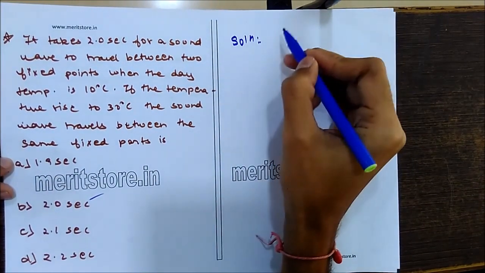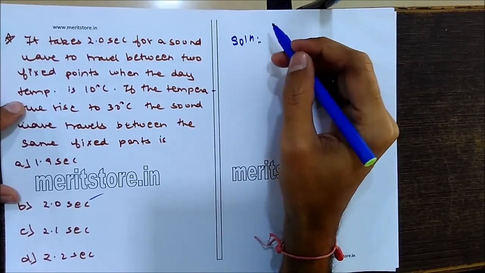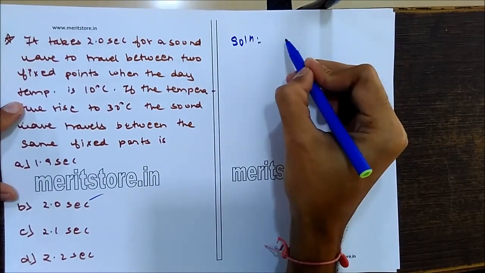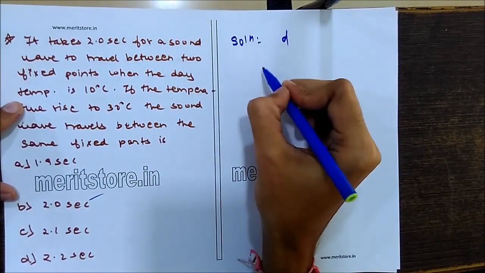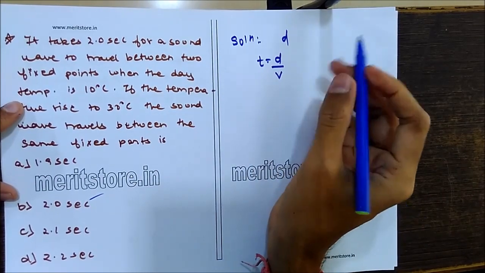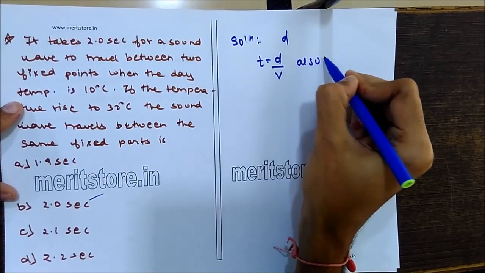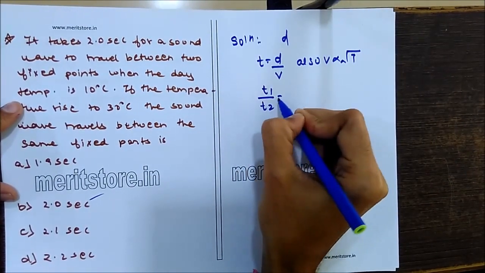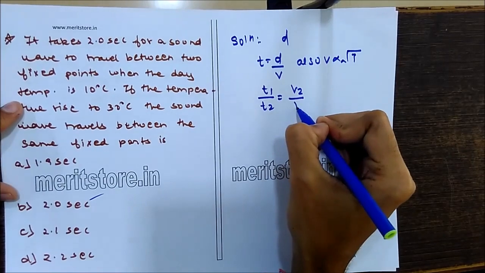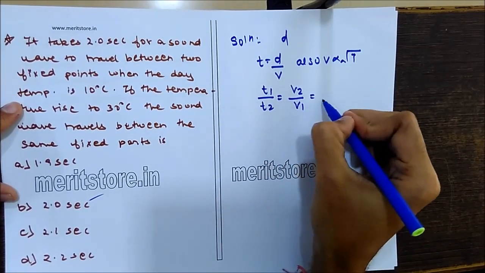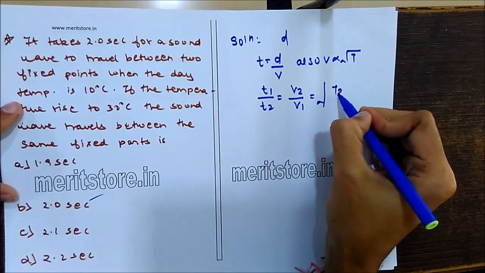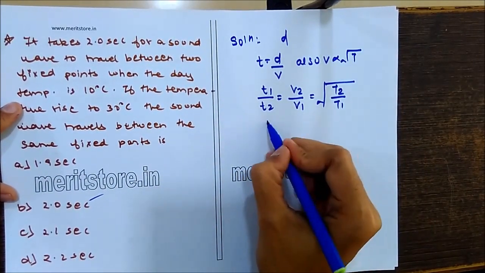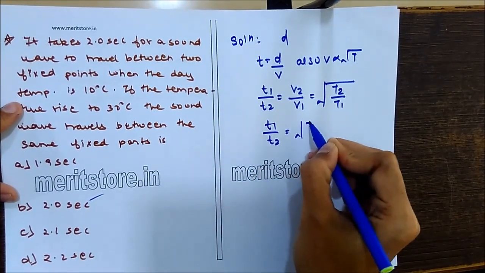Okay, so suppose the distance between the two fixed points is small d. We know that the time taken will be distance upon velocity. So velocity is inversely proportional to time t. So we have t1 upon t2 equal to v2 upon v1 according to this relation, which is again equal to under root of T2 upon T1, the small absolute temperature over the large temperature.